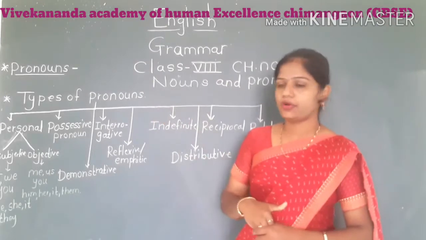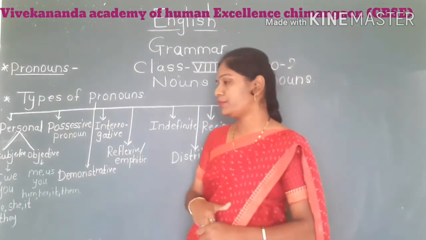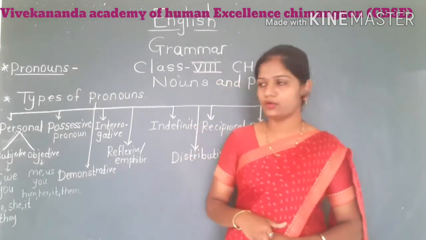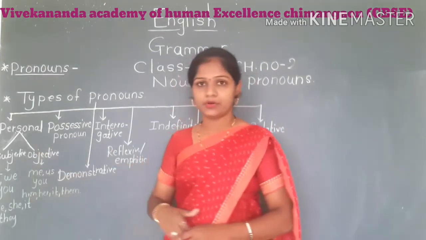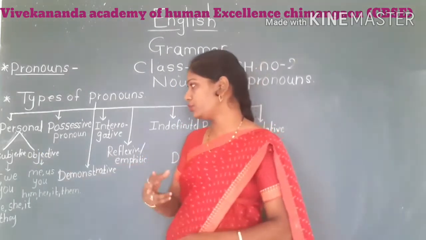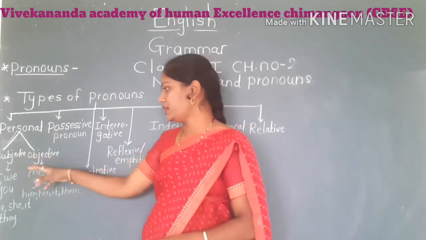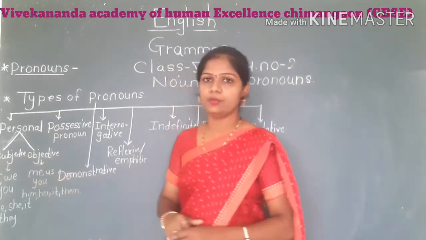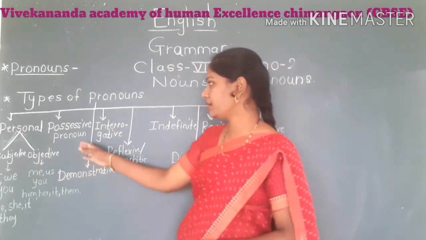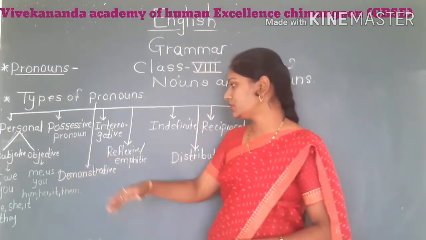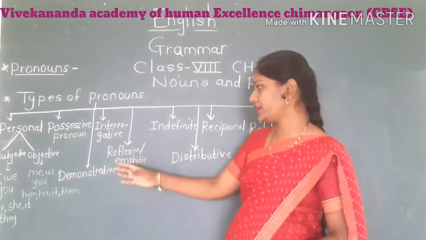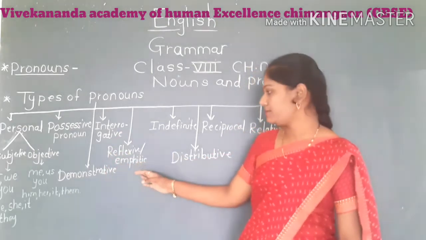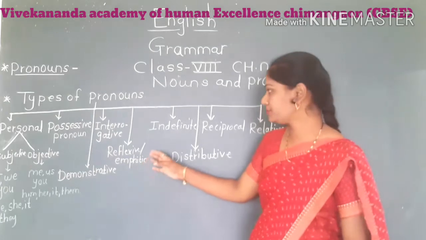Here is the next point about the types of pronouns. In the types of pronouns, there will be one personal pronoun. In the personal pronoun also there are two types, subjective and objective personal pronouns. Then the second one is possessive pronouns. Third one is demonstrative. Fourth one is interrogative. Fifth one is reflexive or emphatic pronoun.